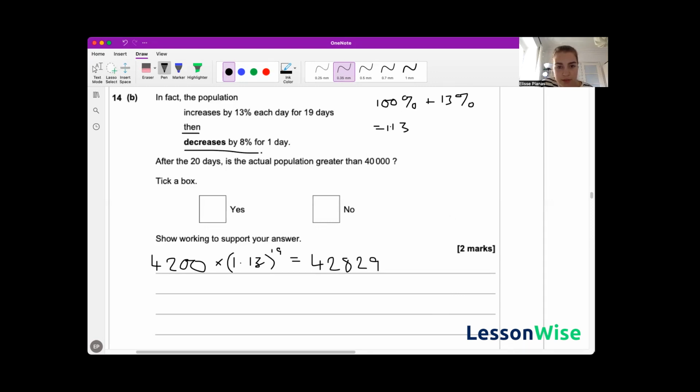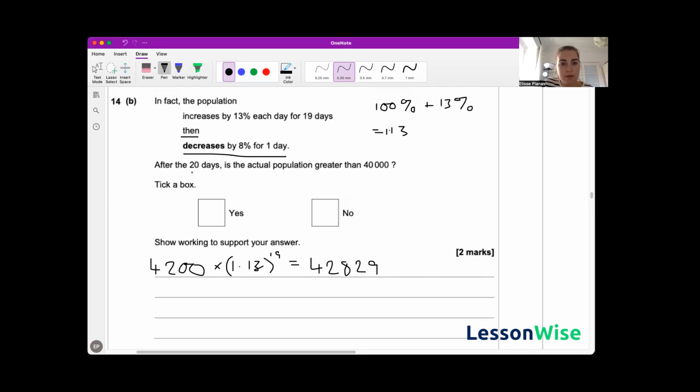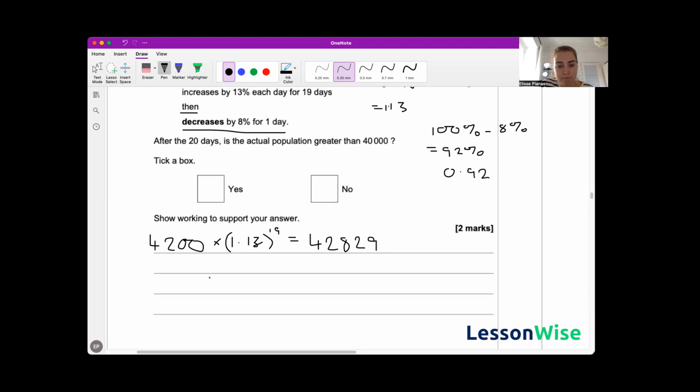Then the population decreases by 8% for 1 day. So now we're decreasing. We've got 100% of our population, but it's decreased by 8%. So now we've only got 92% of our original population, and as a decimal, that is 0.92. So what we've got is 42,829. We multiply that by 0.92, and that's only for 1 day, so it's to the power of 1, but since it's to the power of 1, you don't need to include that.